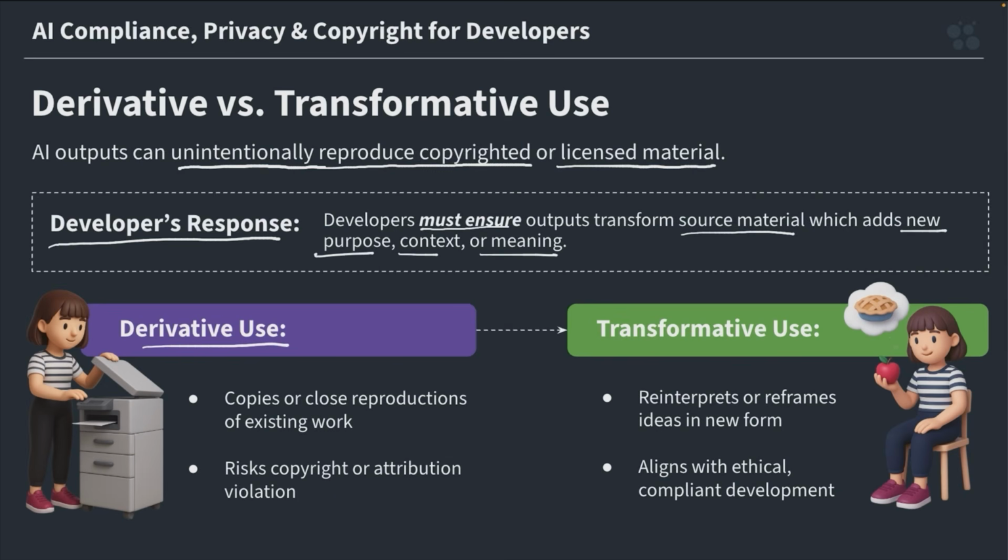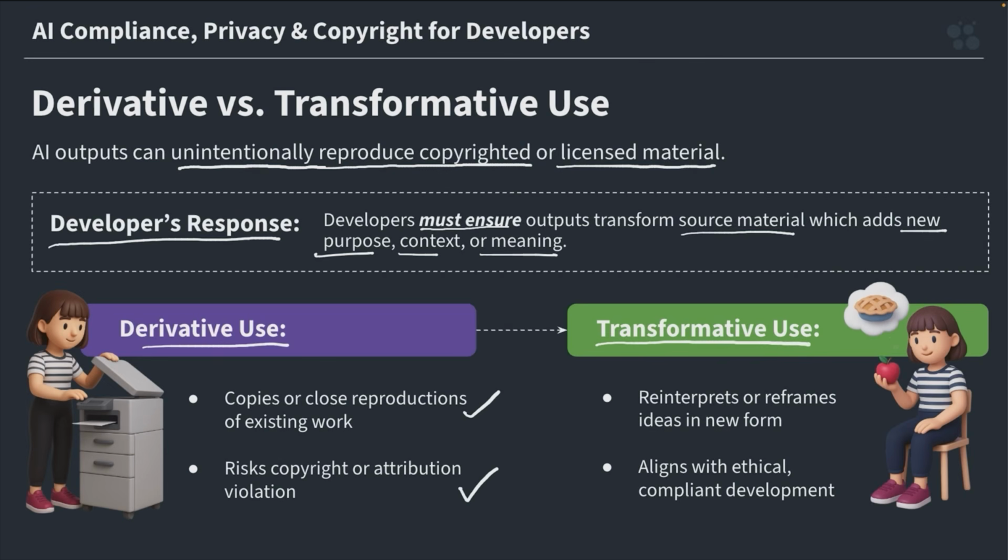A derivative work copies or closely reproduces the original, meaning the same structure, same expression, and maybe even the same lines of code. And that's risky territory because it may violate copyright or licensing terms, especially if the model was trained on proprietary or copyrighted data, and it risks copyright or attribution violation.